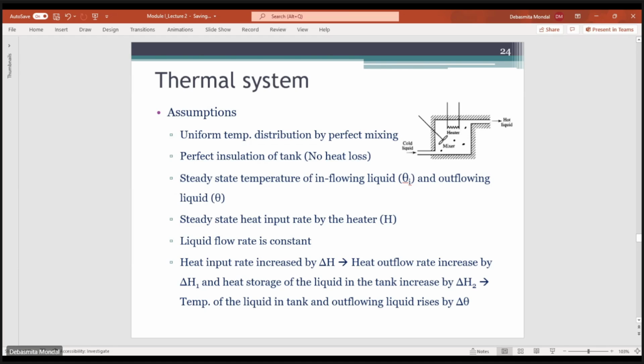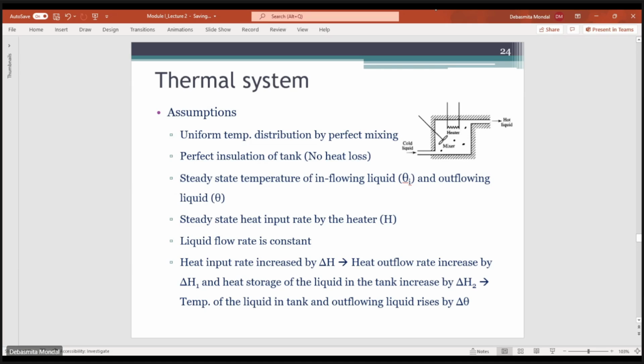But ideally, in a practical system, the temperature might not be the same at all positions, because it depends on how well this mixer is working. So as of now we are assuming that there is perfect mixing, and the temperature of the liquid at any point in the tank is the same.